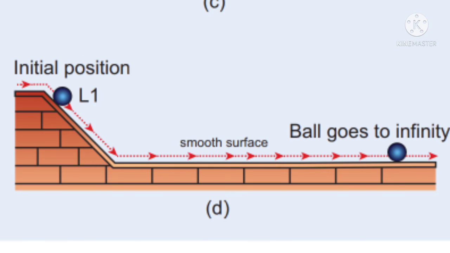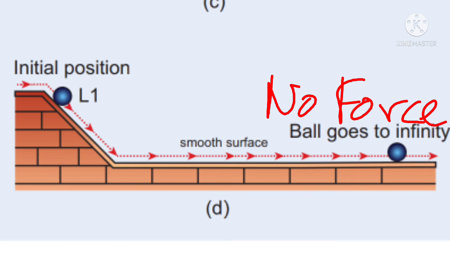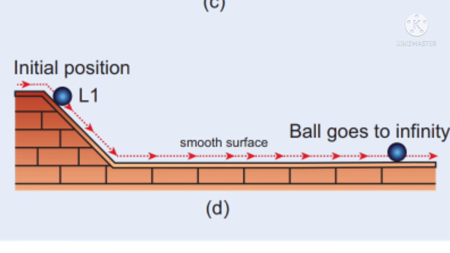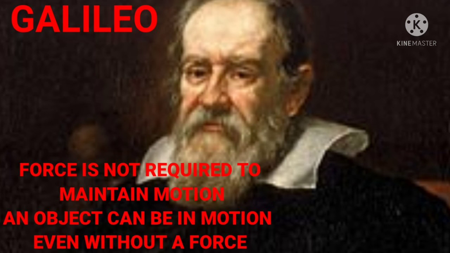If Aristotle's ideas were true, the ball would not have moved in the second plane even if its smoothness is made maximum, since no force acted on it in the horizontal direction. From this simple experiment, Galileo proved that force is not required to maintain motion. An object can be in motion even without a force acting on it.